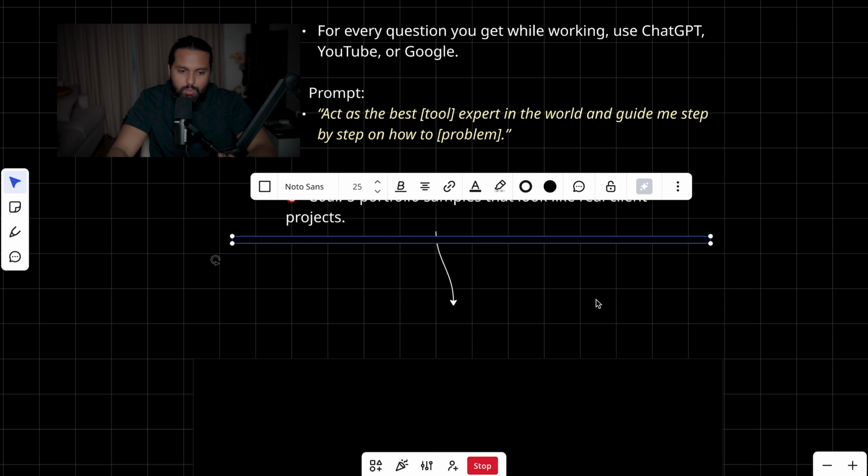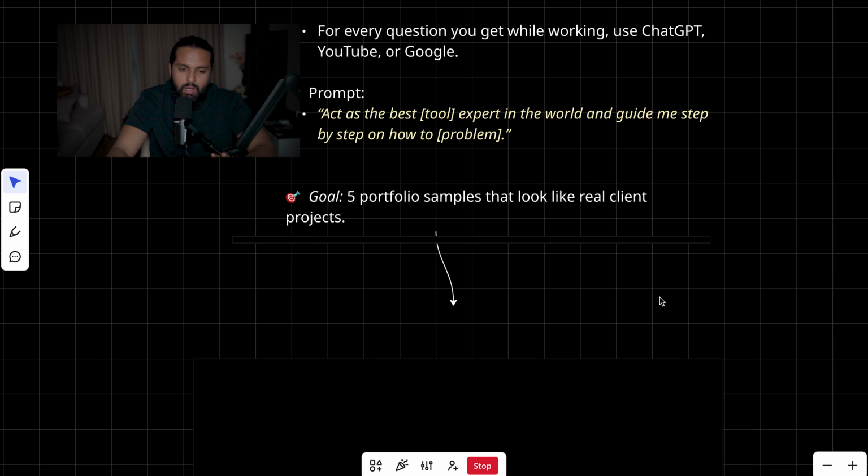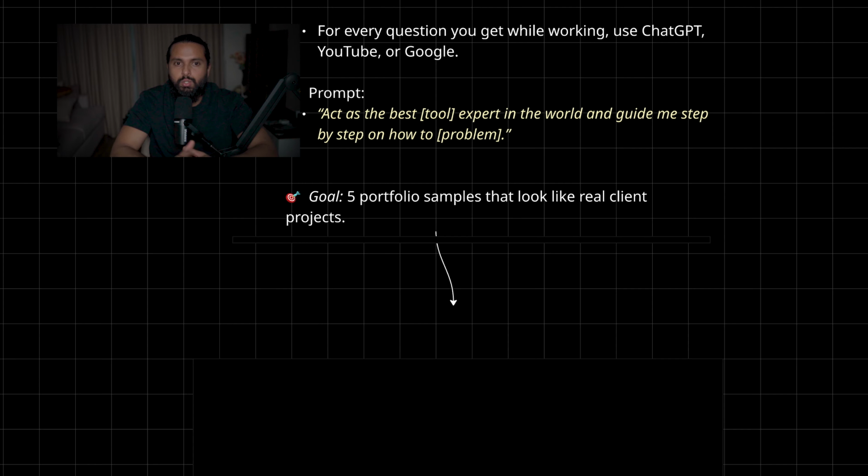All right, the goal is to create 5 portfolio samples that look like real client projects. You need to build this portfolio, because when clients come to you and ask for your previous work samples, you can show these 5 portfolio samples so that they can have a better idea and understanding about your skill levels.